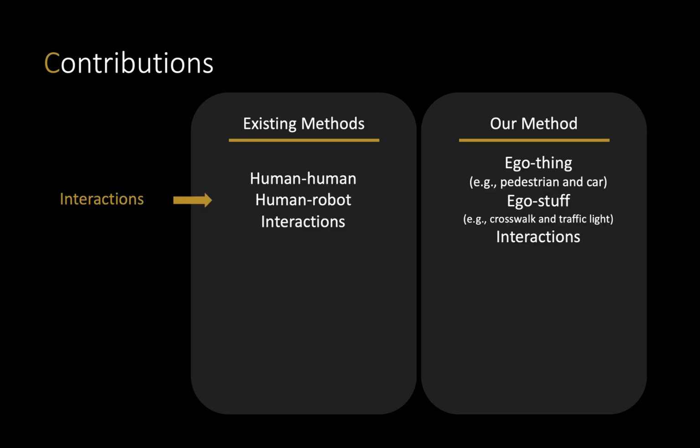First, we decompose interactions into two categories: ego-thing interaction and ego-stuff interaction. Thing objects include those movable objects like pedestrians, cars, and so on. Stuff objects are those traffic infrastructures such as traffic lights, signs, traffic lines, and so on.